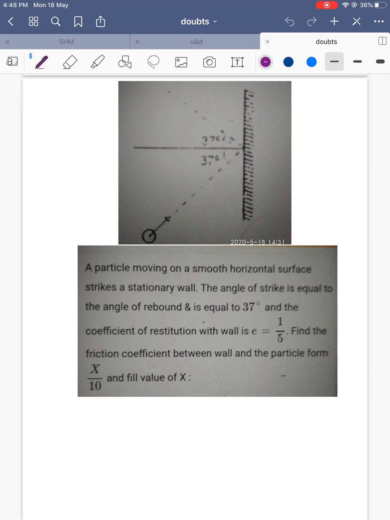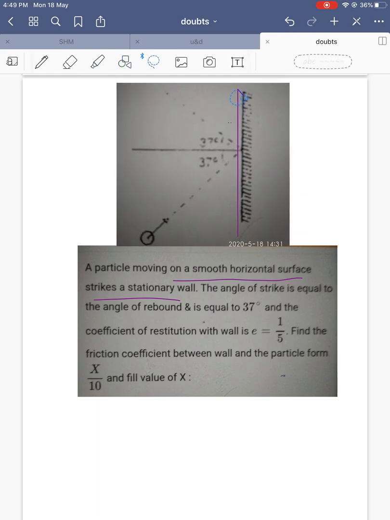Okay students, see this question. A particle moving on a smooth horizontal surface strikes a stationary wall. This is a stationary wall, and it is striking here. And the angle of strike is equal to the angle of rebound, which is equal to 37 degrees.